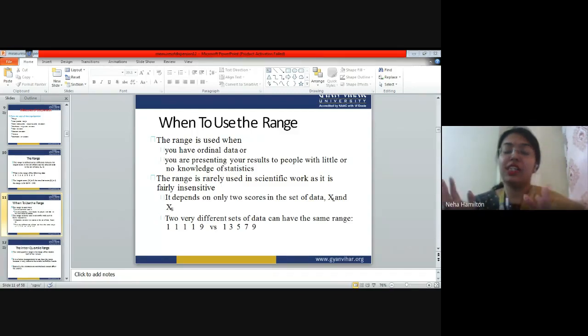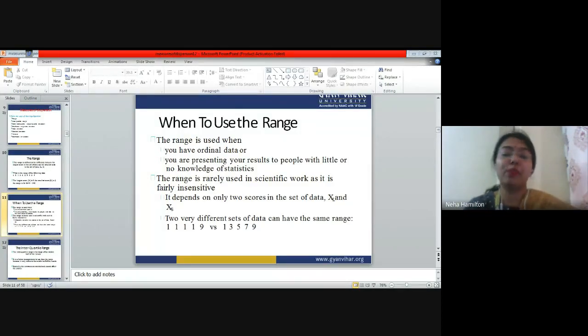I can do coding on 1, 2, 3 in increasing order or 3 to 1. It depends on me as a researcher because I am coding it, right? So when it depends on me as a researcher, it becomes nominal data. When you can increase or decrease the data, when you can order the data, it becomes ordinal data, right? So range is mostly used when ordinal data is being used.